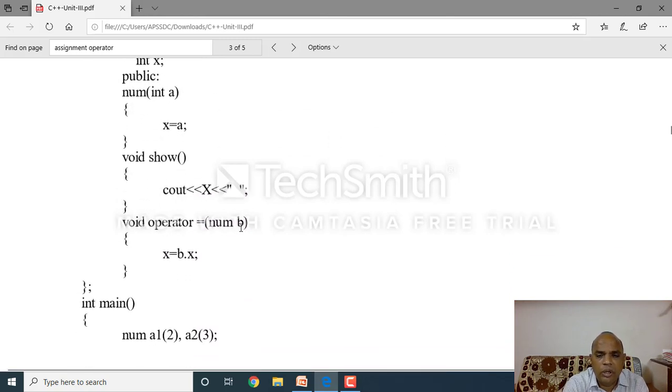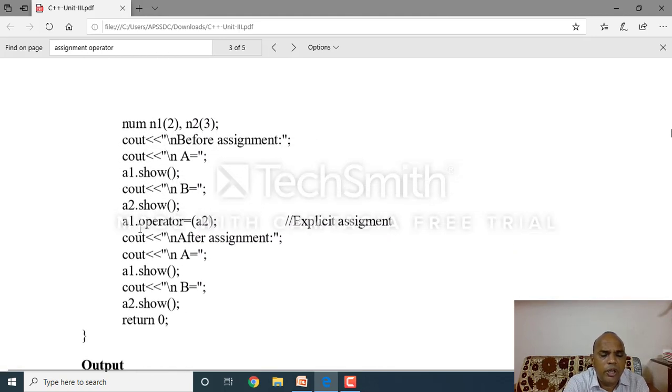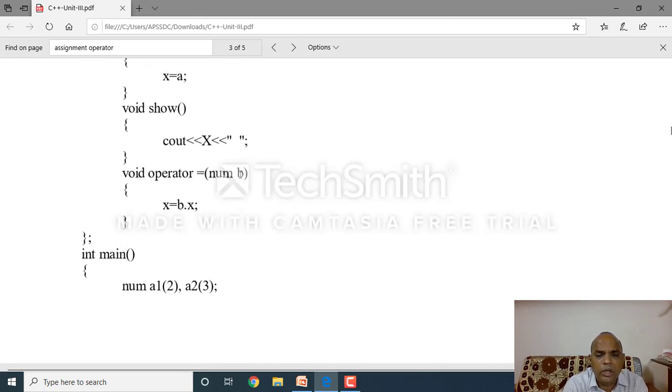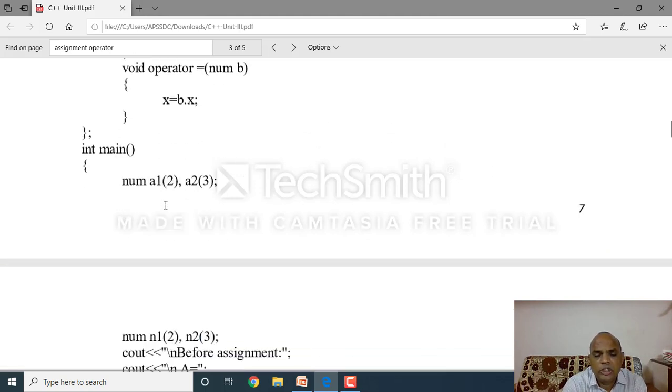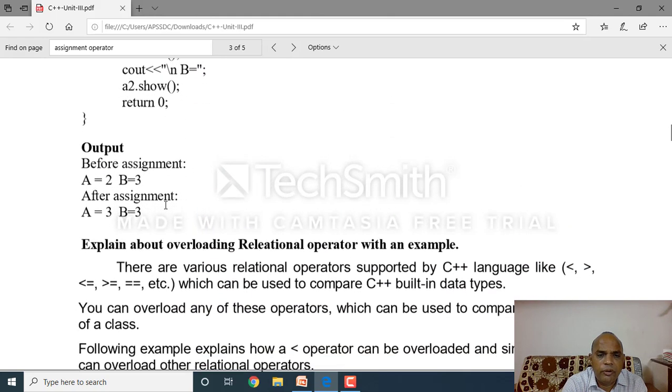Void operator equal to Number b. Here it calls the void operator: object 1 dot operator equal to object 2. This is called explicit assignment. At this time it passes the a2 value to this member function. This member function receives the a2 value in Number b, then x equal to b dot x, and the b value is assigned into the x memory location. Clear all of you? This is the explicit calling. Okay, assignment operator. Clear all of you?